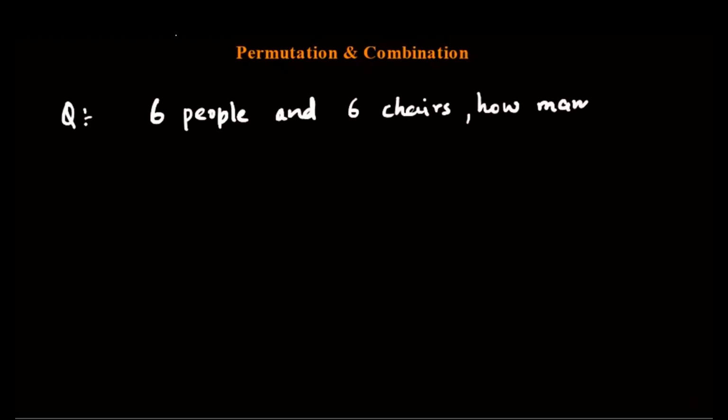The first question says, if there are 6 people and we are given 6 chairs, how many arrangements are possible? Okay, so this is the first question.